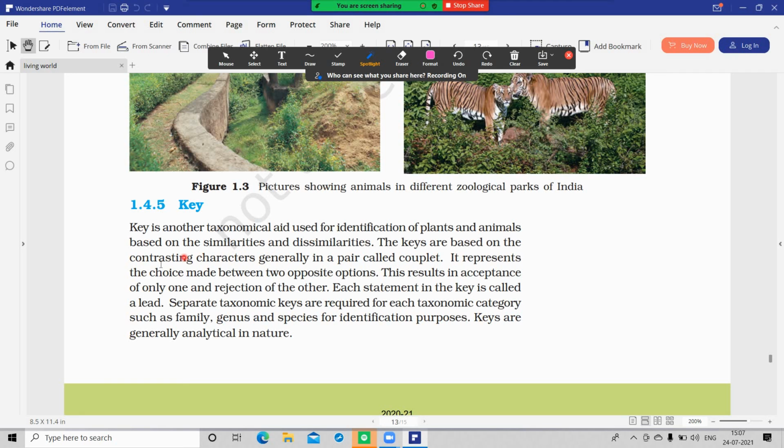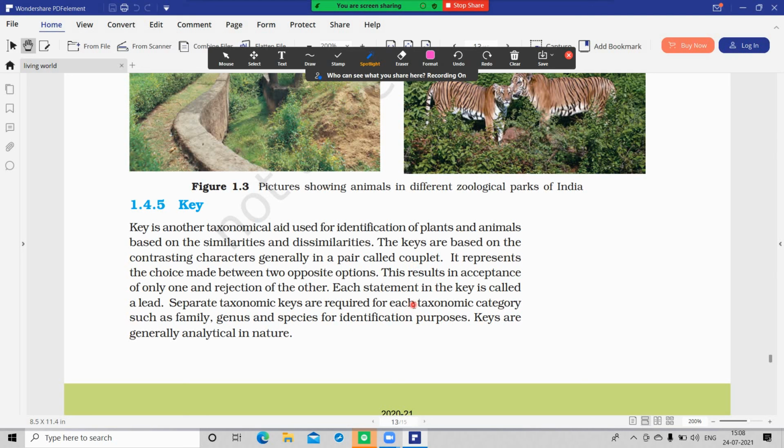Keys are based on contrasting characters, and these contrasting characters, generally in a pair, are called a couplet. This is also important. What is a couplet? This line may also come as an MCQ. Each statement in a key is called a lead.